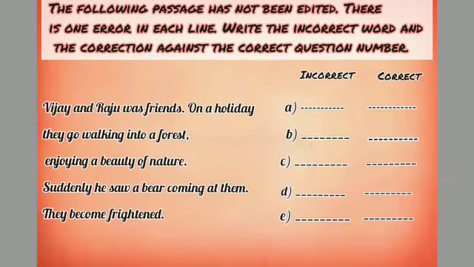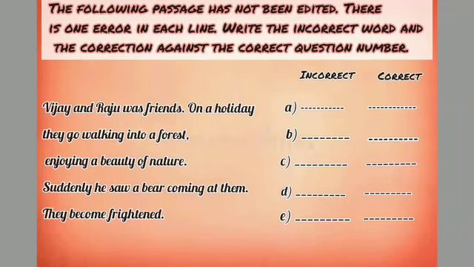Here you see I have given one example. The following passage has not been edited. There is one error in each line. Write the incorrect word and the correction against the correct question number. Now a passage is given. We have to write incorrect and correct, meaning from each line we will have to choose the incorrect word and write the correct word which will be the replacement of the incorrect word.